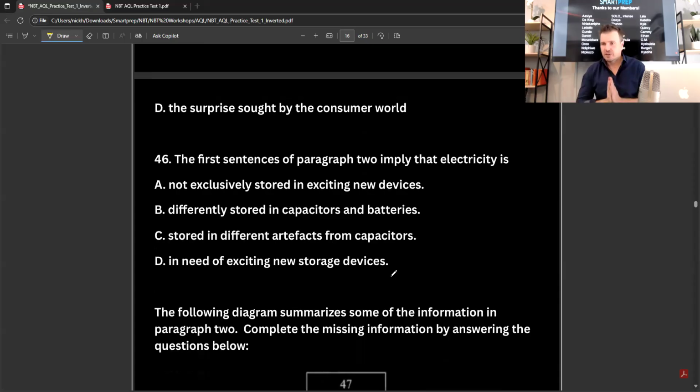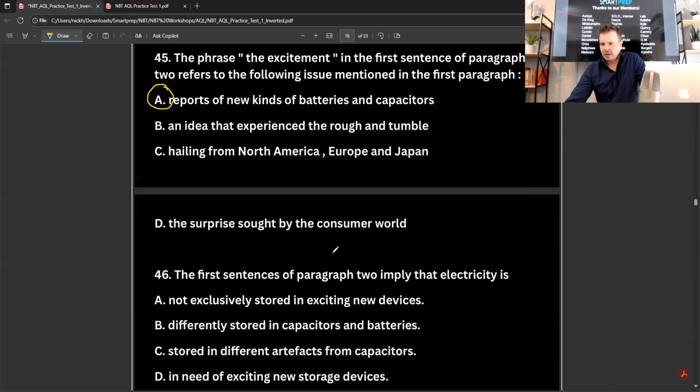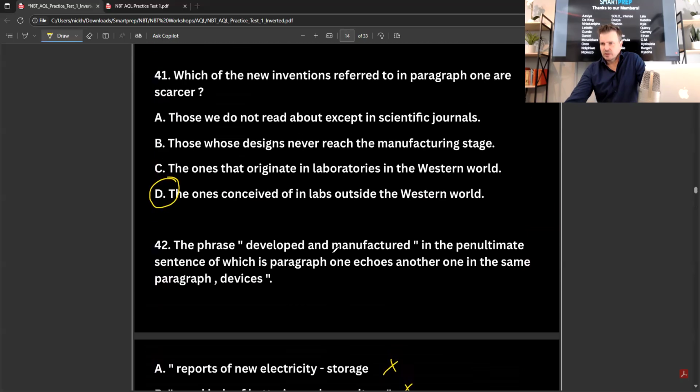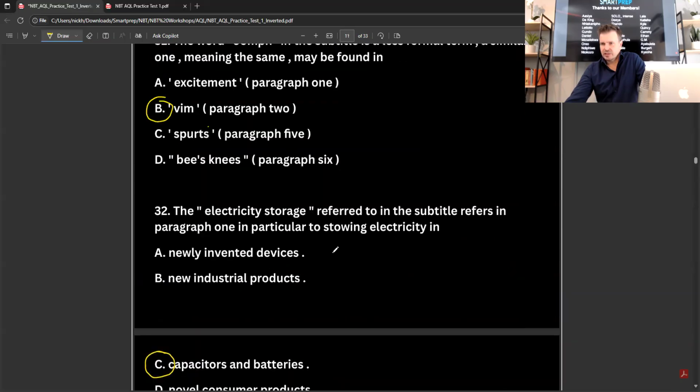All right. The first sentence of paragraph 2 implies that electricity is not exclusively stored in exciting new devices, differently stored in capacitors and batteries, stored in different artifacts from capacitors, and in need of exciting new storage devices. Okay, so that was, I believe, where they were talking about how batteries store using electrodes and capacitors store using static electricity.